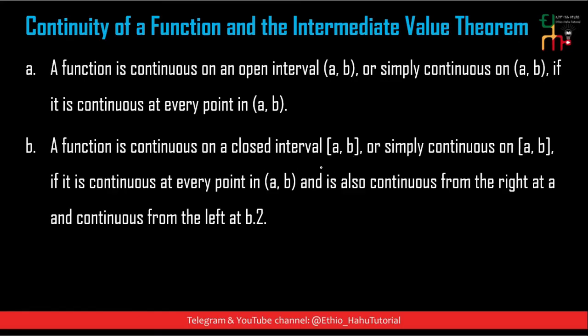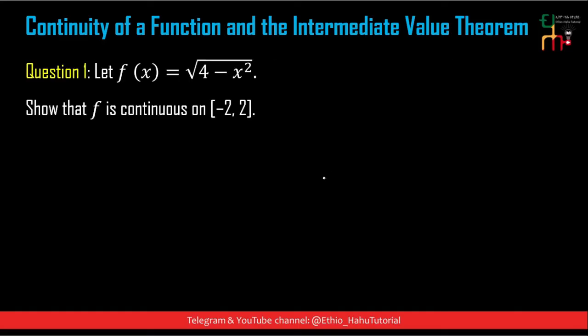Question number 1: let f of x equal the square root of 4 minus x square.